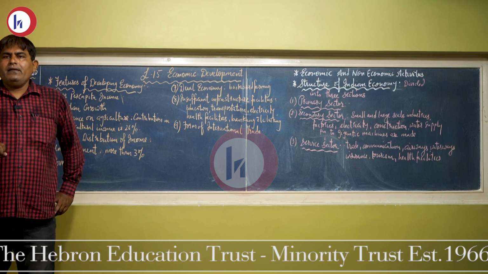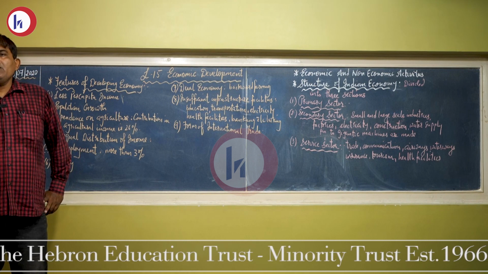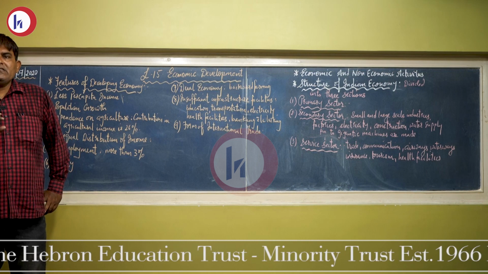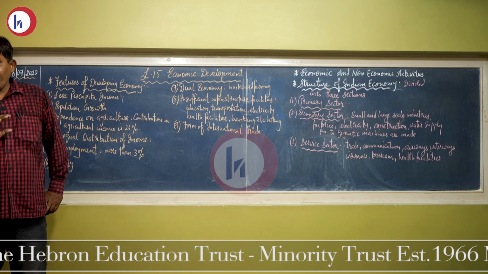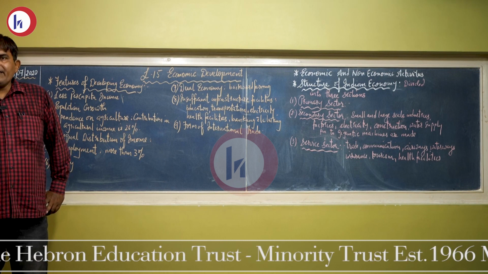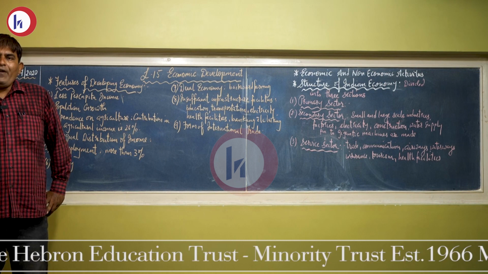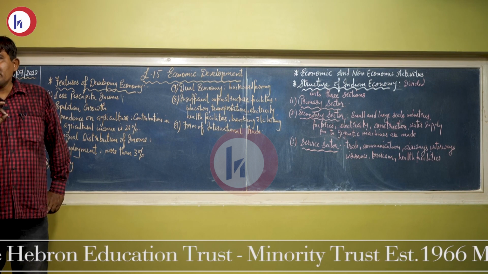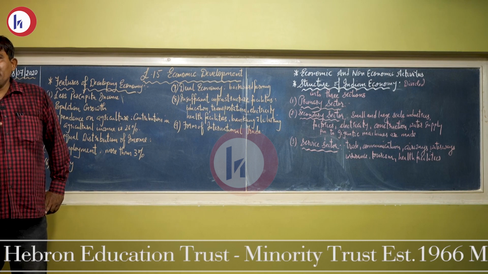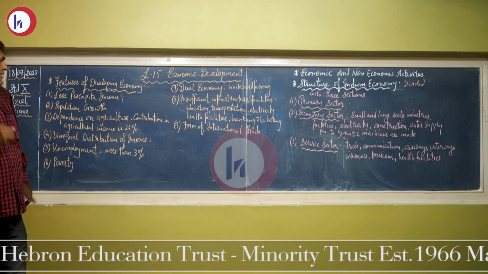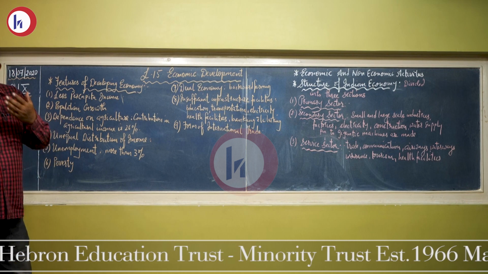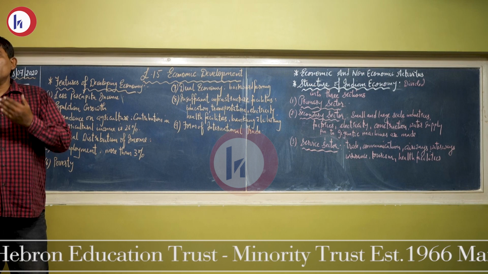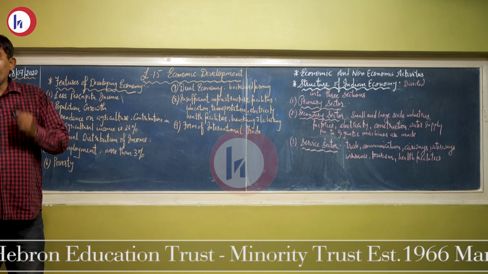For example, 20% of the rich people living in cities or urban areas get 40% of national income, whereas 20% of poor people living in remote areas or villages get only 10% of the national income. This is nothing but unequal distribution of income. And this is what we find in developing countries.